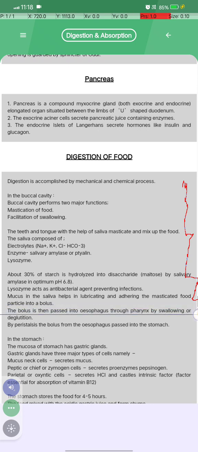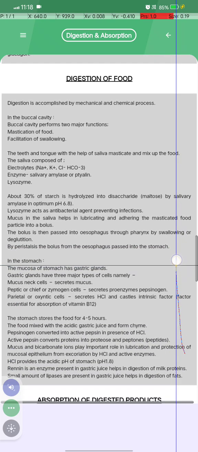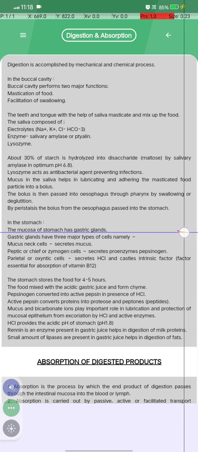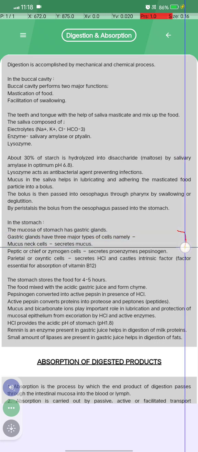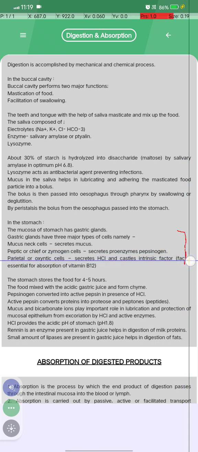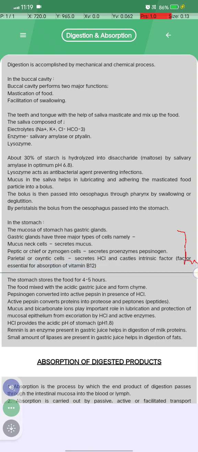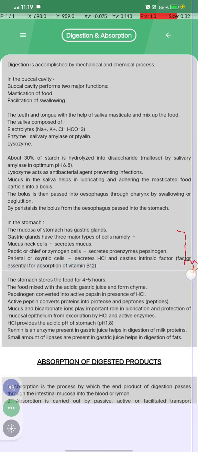The bolus is then passed into the esophagus through the pharynx by swallowing or deglutition, and by peristalsis the bolus passes from the esophagus into the stomach. The mucosa of the stomach has gastric glands. Gastric glands have three major cell types: mucus neck cells, which secrete mucus; chief or zymogen cells, which secrete pepsinogen; and parietal or oxyntic cells, which secrete HCl and intrinsic factor, the factor essential for the absorption of vitamin B12.